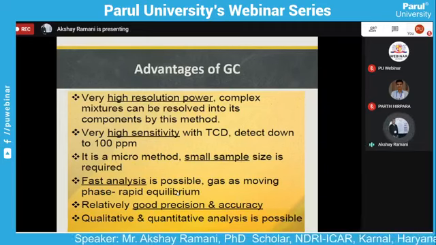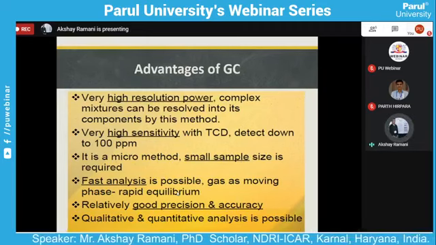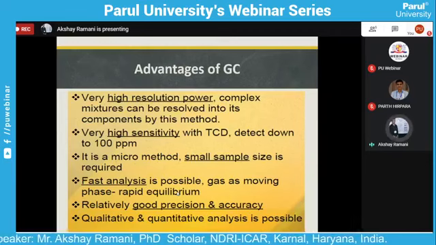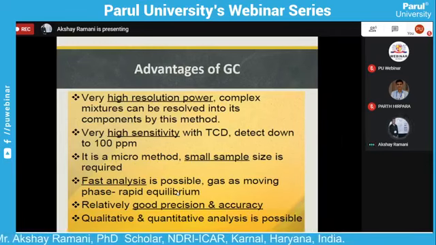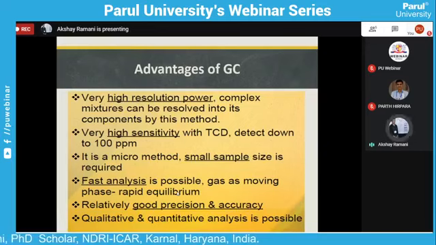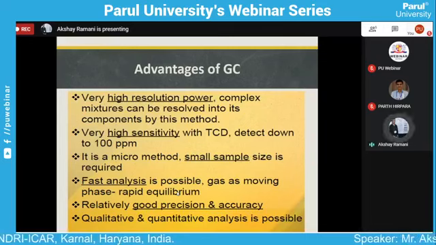It gives faster analysis, since gases move fast and rapidly, in comparison to HPLC, high pressure liquid chromatography, and other methods. Gas chromatography gives relatively good precision and accuracy.